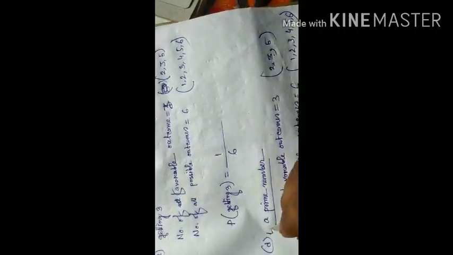So what is the probability of that event? If we let the event be E, then the probability of E is 3 by 6, that is 1 by 2.